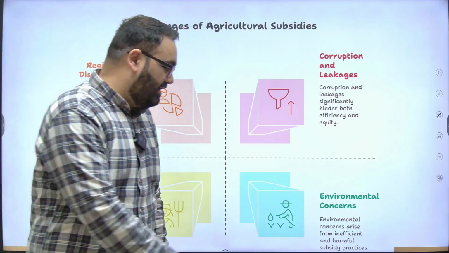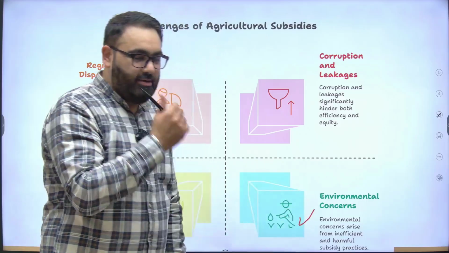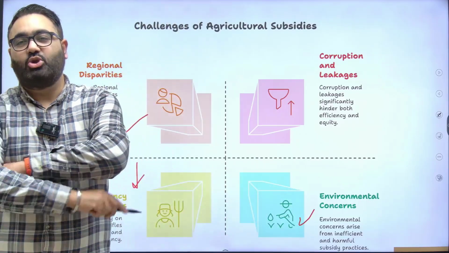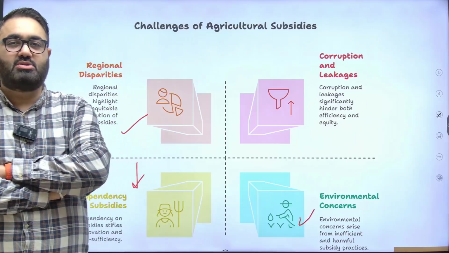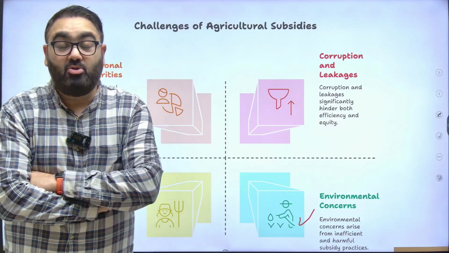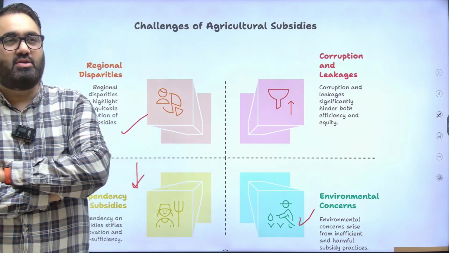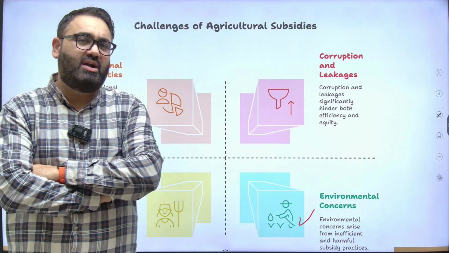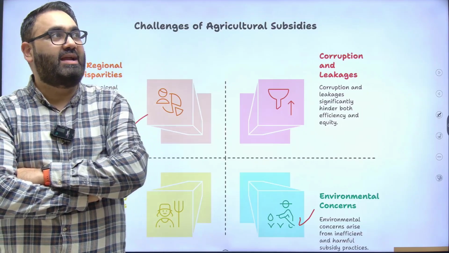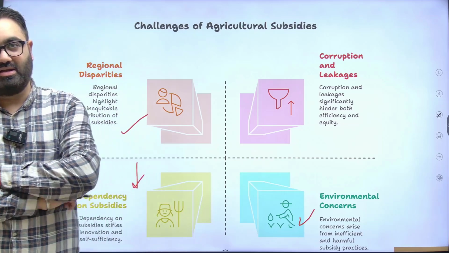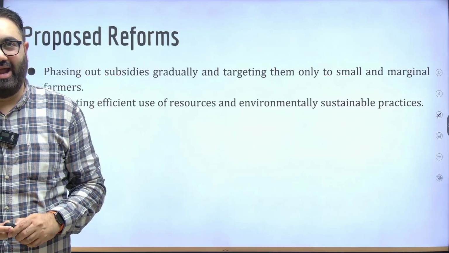There are environmental concerns as well, because again, when you give urea, for example, at a lower cost, you would not be able to restrict its usage. It is used much more frequently as compared to what it should be. It is leading to a lot of environmental concerns in the long run as well.